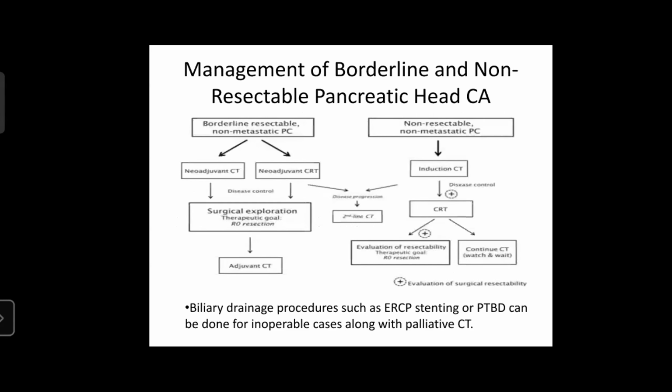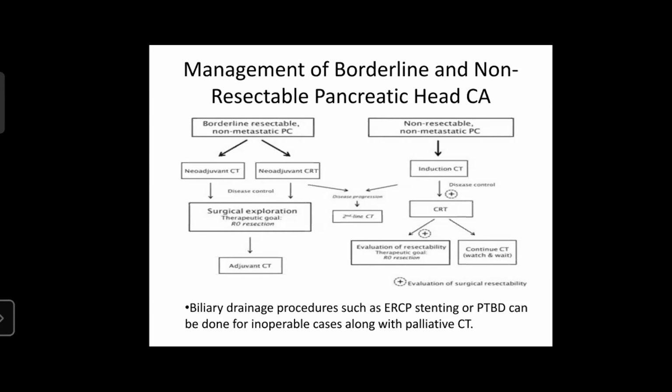The management of borderline resectable and non-resectable pancreatic head carcinoma can be given by the following flow diagram. For borderline resectable non-metastatic pancreatic head cancer, we can go for neoadjuvant chemotherapy or chemoradiotherapy. If the disease is responding, then we can go for surgical exploration by pancreaticoduodenectomy with the therapeutic goal of R0 resection, followed by adjuvant chemotherapy.